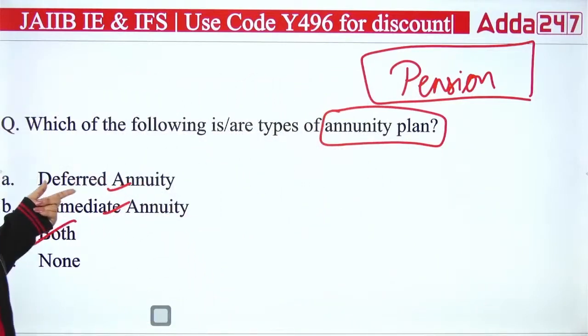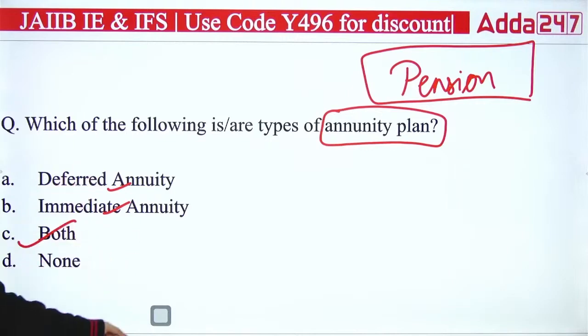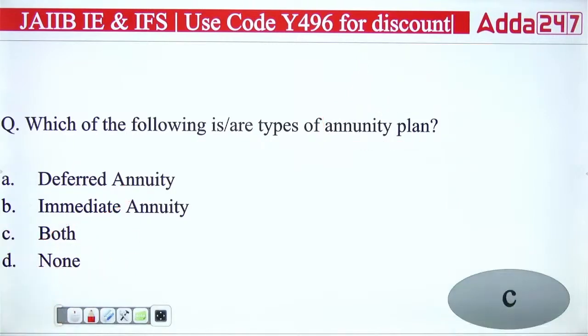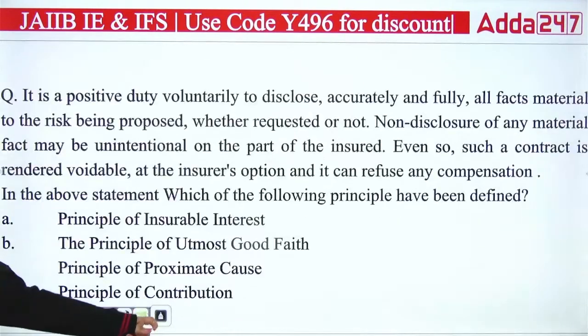So do remember, an annuity plan means a pension plan for old age people in the retirement age. So the right answer here will be both, that is C. Which of the following is the types of annuity plan? That is both, C. Next question we have here.